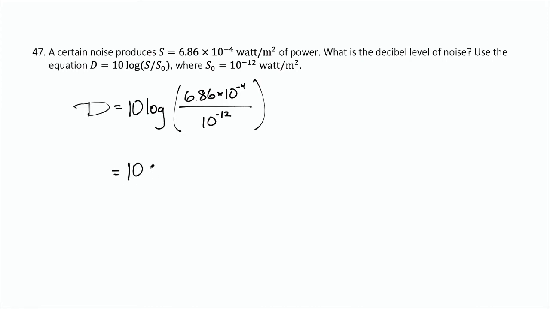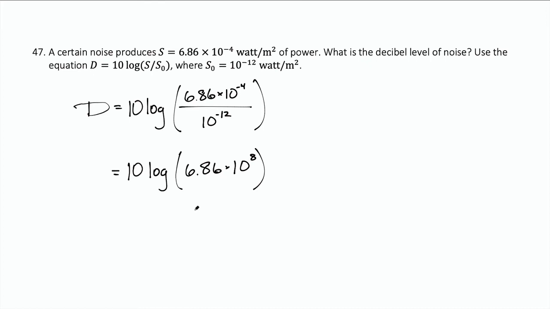So we've got 10 times log of... here we can simplify the exponents on the 10. We bring the 12 up and add it to that, and we get 6.86 times 10 to the positive 8.